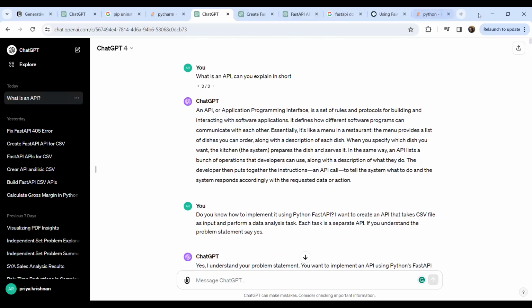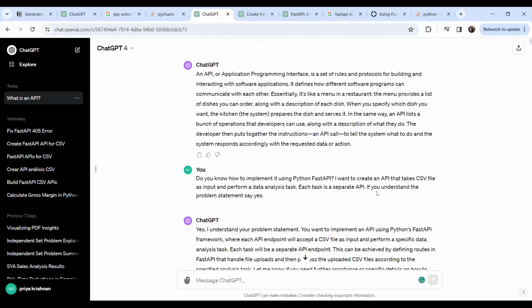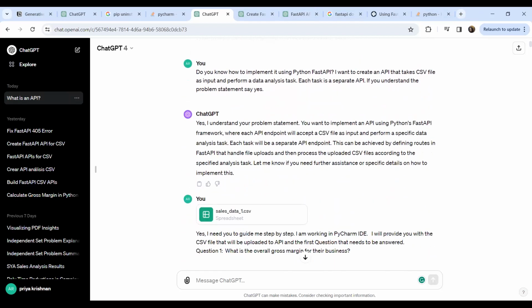In this particular context, where we're looking at the sales data, and I have the file with me, and I want those questions answered using your API calls, can you take us through, as a user, how I will get those questions answered? I don't want to know the development, how you went about developing it. That of course is there. But as a user, how would I go about it?